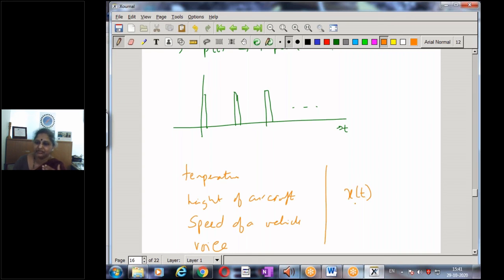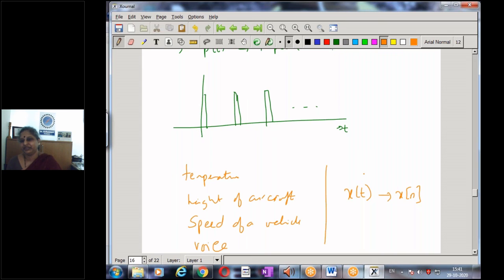All physical signals are analog. But I want the advantage of taking a signal, storing it, processing it, modifying it, and then retrieving it later. For example, I listen to good music, record it, store it, and retrieve it later. All this is possible only when I convert it to a suitable discrete time signal sequence x[n].